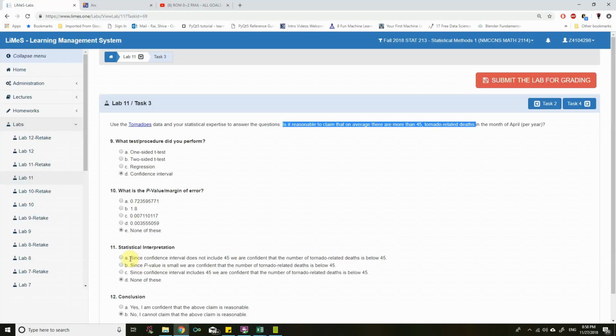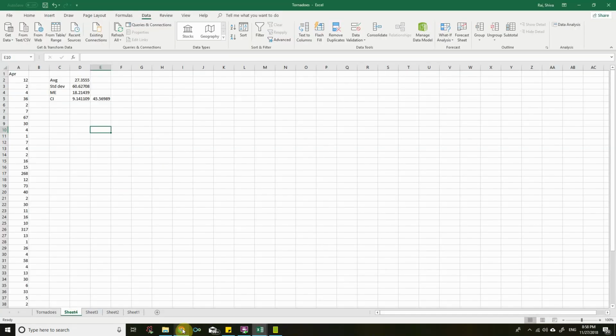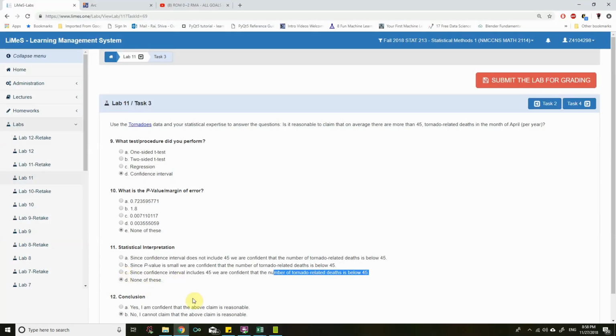Let's read this one. Since confidence interval does not include 45. No, that's not the correct answer. P-value, no, we are not dealing with p-value in this case. Since confidence interval includes 45, we are confident that the number of tornado related deaths is below 45. The first part is correct, but the second part is not correct. Some of the tornado related deaths are above 45, since we have 45.56 also. So that's why we go for none of this. Thus we cannot claim that the above claim is reasonable at 95% confidence.